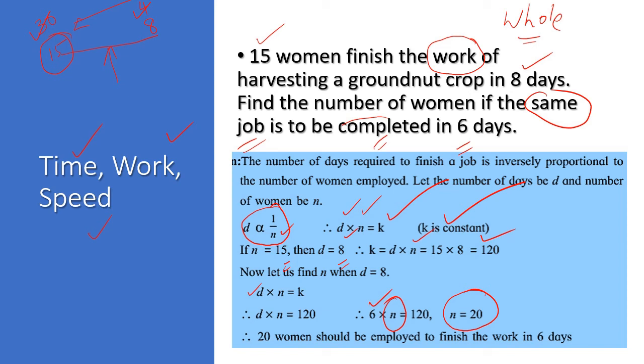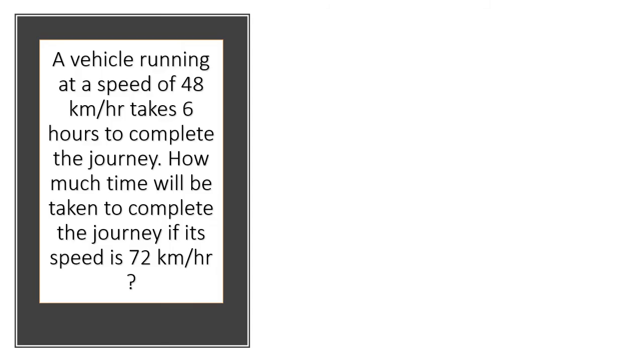Okay, so this is very important that you identify what kind of sum is given, then you go for the answering of it, without which you cannot start. I will take one more example from your textbook. A vehicle running at a speed of 48 km per hour takes 6 hours to complete the journey. How much time will it take to complete the journey if its speed is 72 km per hour?